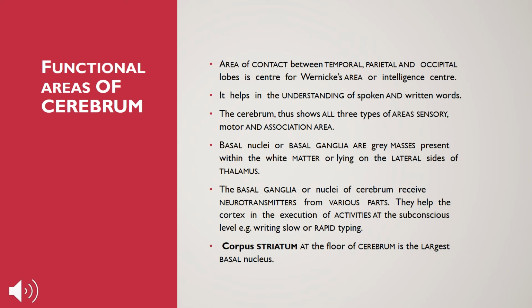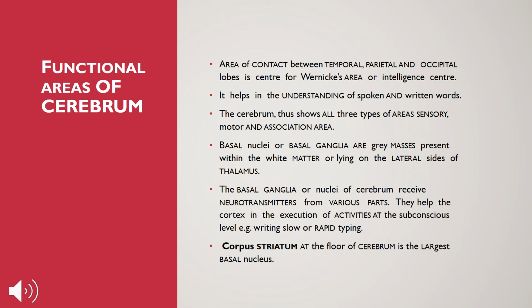Now the cerebrum shows all three types of areas: sensory, motor and association area. Because it occupies the maximum area, it shows almost all the types of areas of sensory, motor and association area. Now here basal nuclei and basal ganglia are gray masses which are present within the white matter or lying on the lateral sides of the thalamus. The basal ganglia or nuclei of cerebrum receive neurotransmitters from various parts. Neurotransmitters, we know, carry the impulses. So the nuclei of cerebrum receive neurotransmitters from various parts.